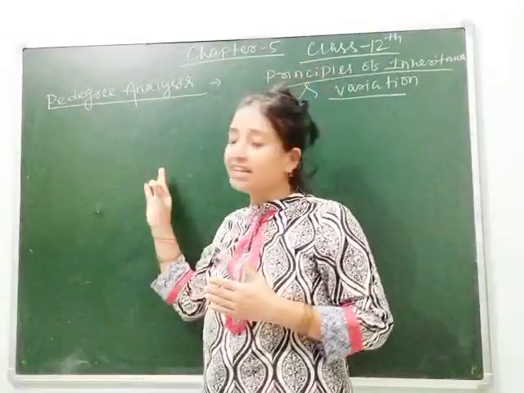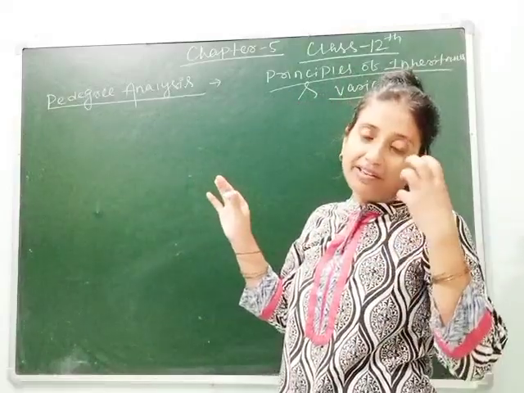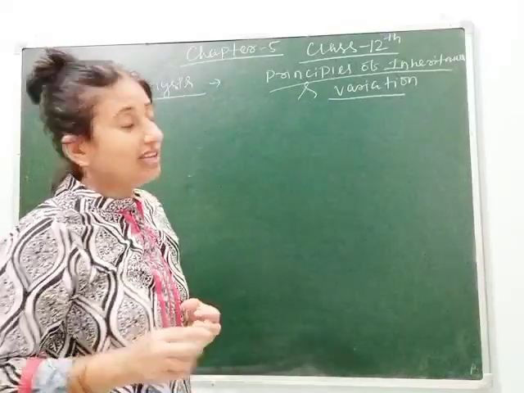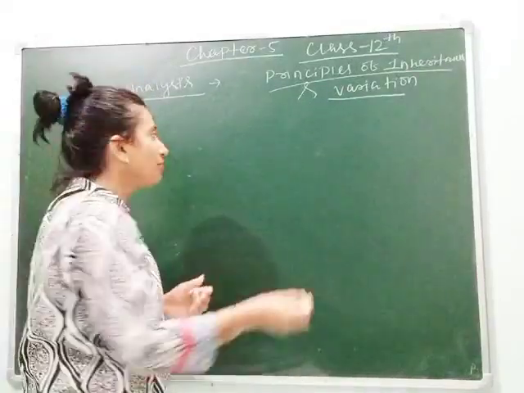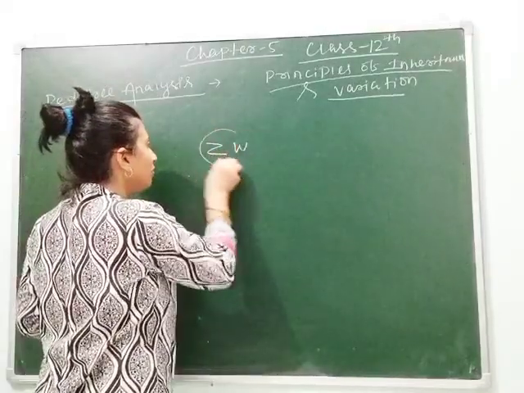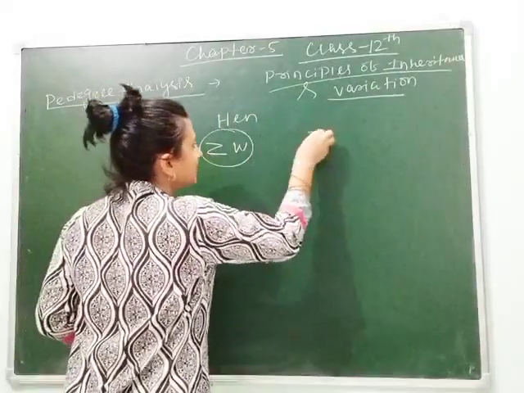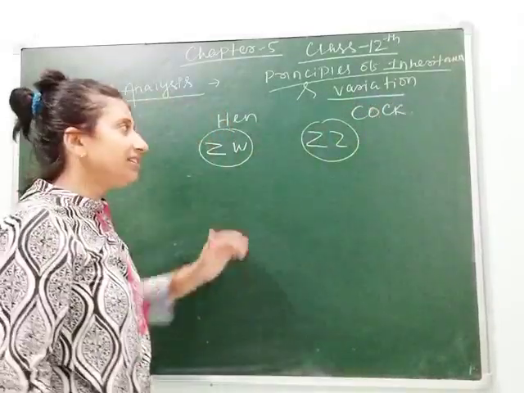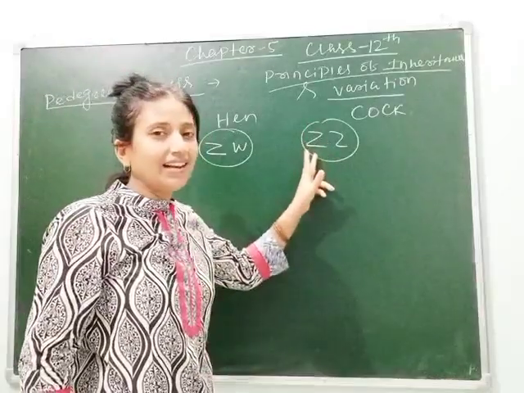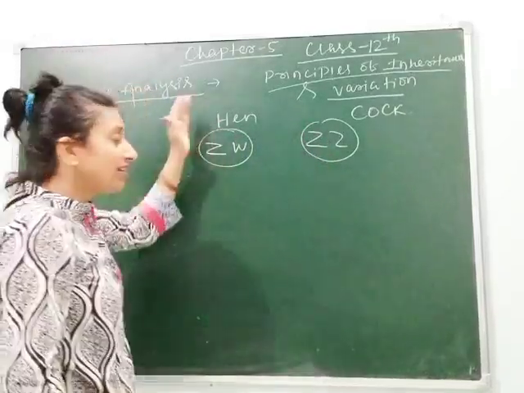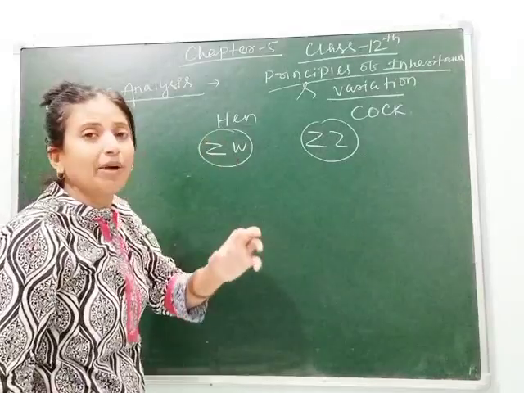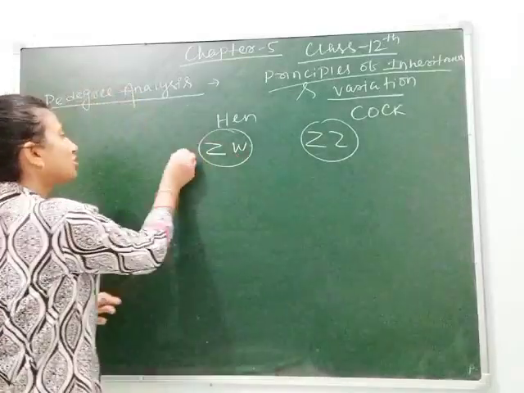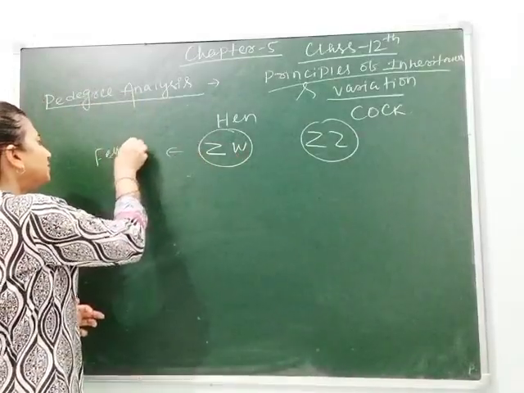Before I start pedigree analysis, I want to explain sex determination in birds again. You are getting so much confused that while I taught you that ZW is in hen and ZZ in cock. For your information, cock is the male and hen is the female. Here we studied female heterogamety. So nothing is to be confused. This was female heterogamety.